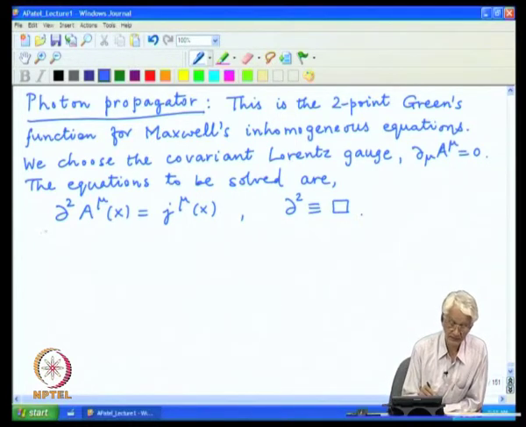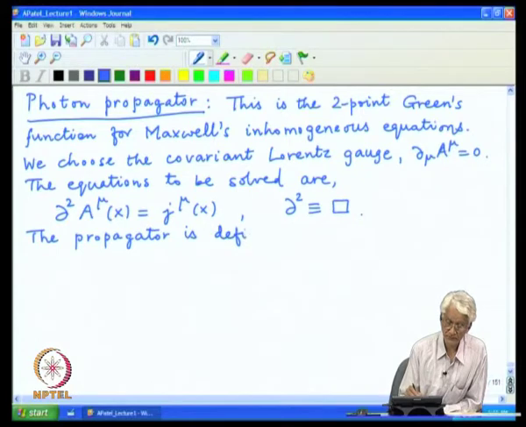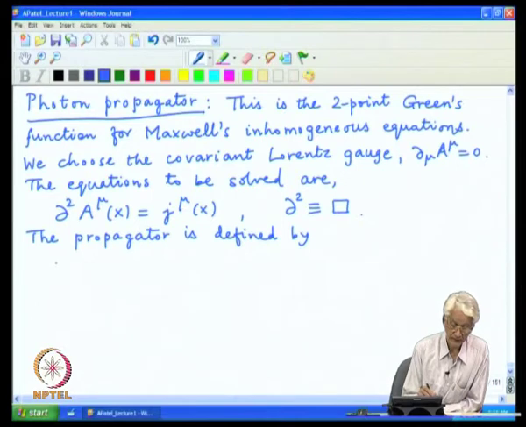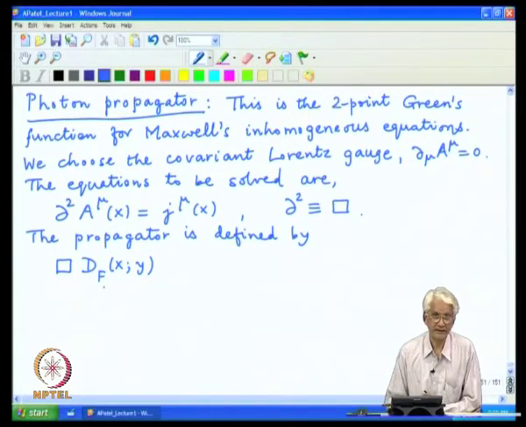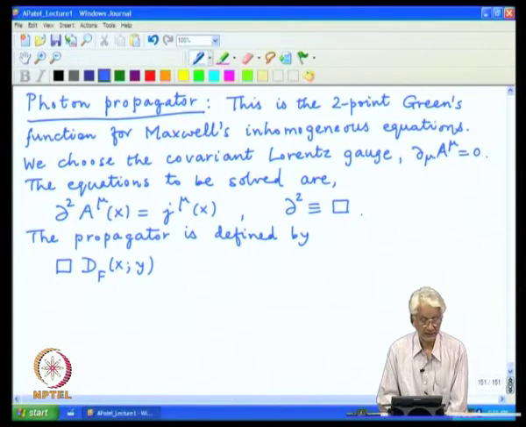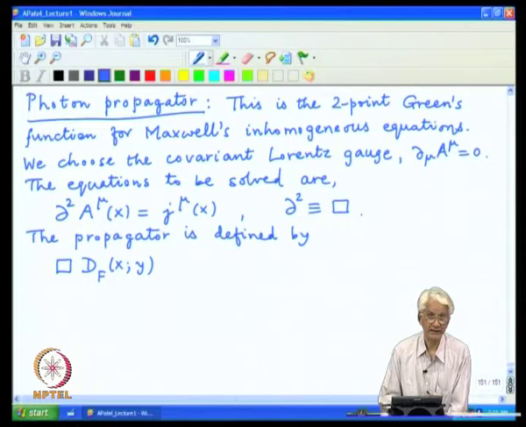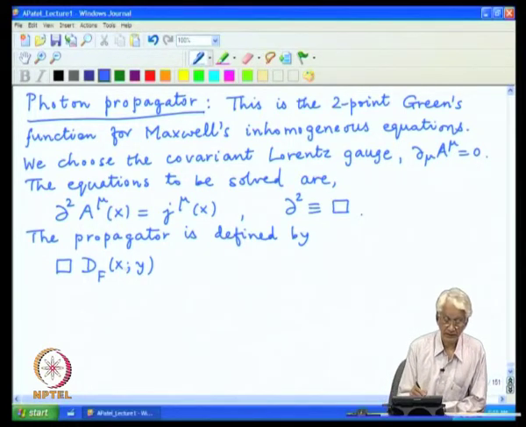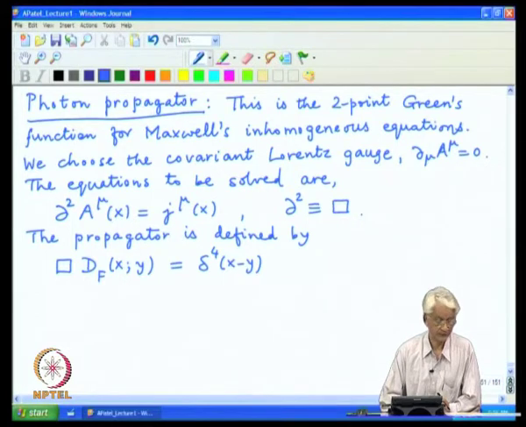We define the propagator by the same operator now acting on a 2-point function, which I am going to denote by D with subscript F. F is again the Feynman prescription for choosing the i epsilon extension for the causality of the propagator, and this object, the 2-point Green's function, satisfies the equation where the right hand side is a delta function in 4 dimensions.